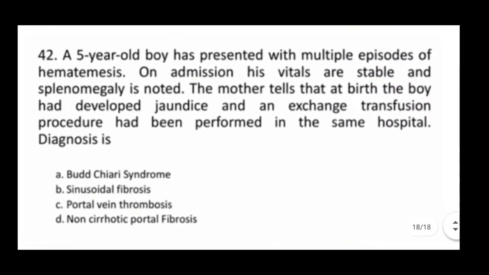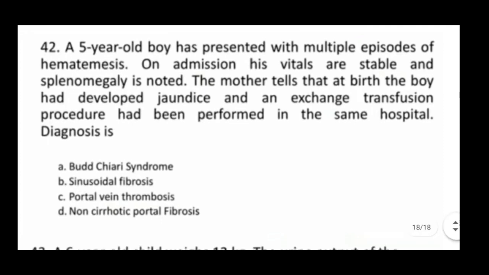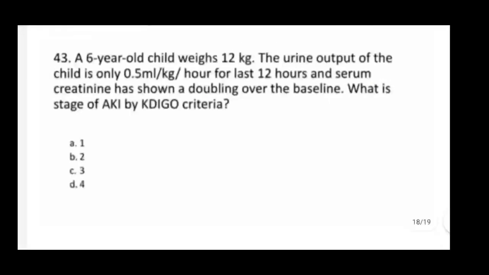Next one, a 5-year-old boy has presented with multiple episodes of hematemesis. On admission his vitals are stable and splenomegaly is noted. The mother tells that at birth the boy had developed jaundice and an exchange transfusion procedure had been performed in the same hospital. So here correct answer is C, portal vein.